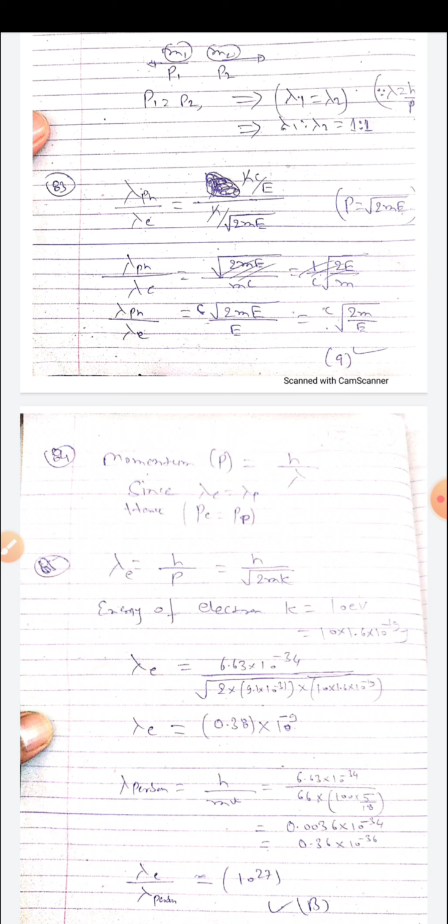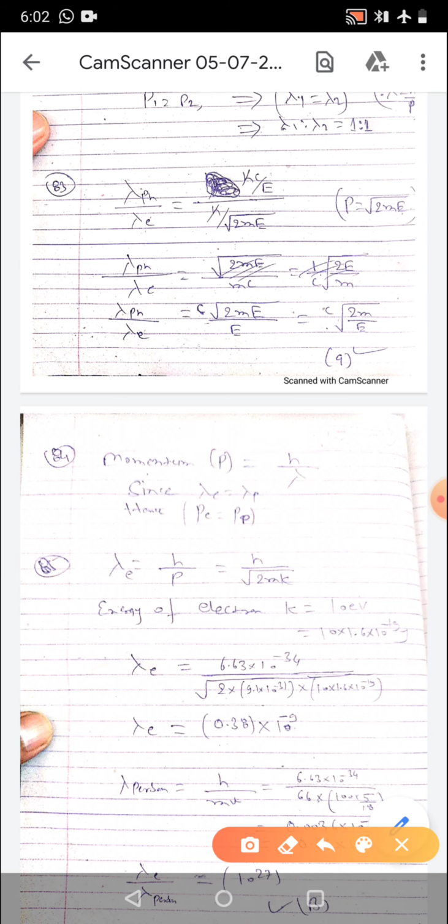Then in question 83, if m is the mass of an electron and c is the speed of light, then the ratio of the wavelength of the photon of energy E to that of electron of same energy. So here wavelength of photon and electron we have taken, and their wavelength, that is h upon mv.